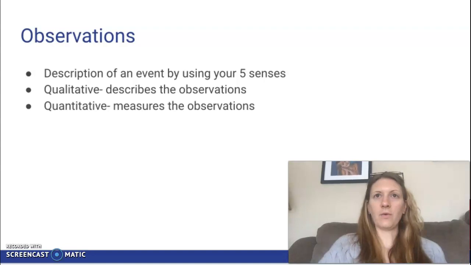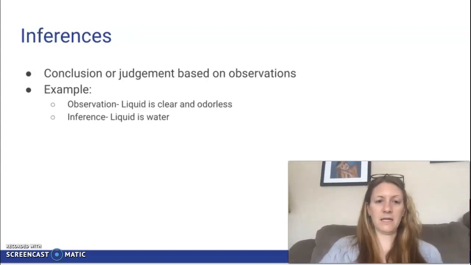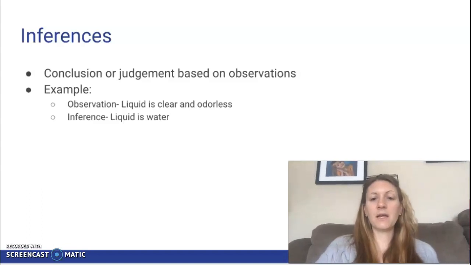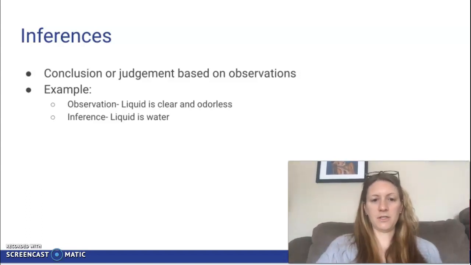So if I was looking at a bird, I could say the bird is red. That'd be qualitative, but saying the bird is 5 inches long would be quantitative. An inference then is the conclusion or judgment you're making based on those observations. So if I had an observation that there's a liquid and it is clear and odorless, my inference could be that it's water.